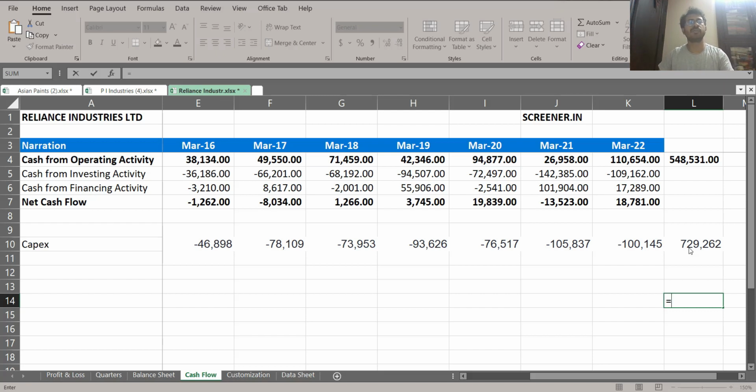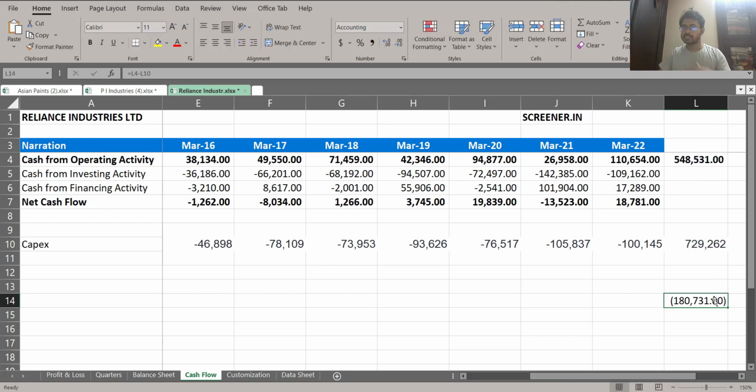This extra money can come from a new loan that it can take from a bank, or it can issue a QIP and raise it. Whatever it has been, the capex has been funded by external money. So let us see how much external money they have put back in the business. If we subtract this minus this, that means this much money they have actually taken as a loan or from external sources. You can understand in this case, they're taking from external sources. Obviously, there is going to be some amount of interest. Interest is not going to be less than 5% or 6%, right?